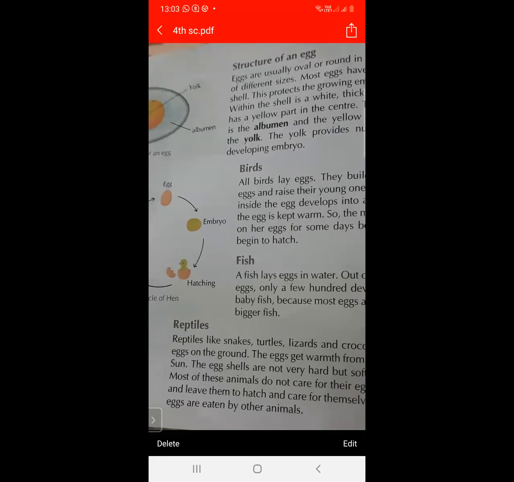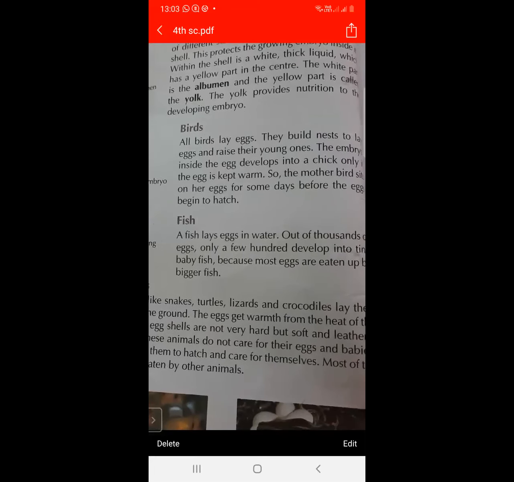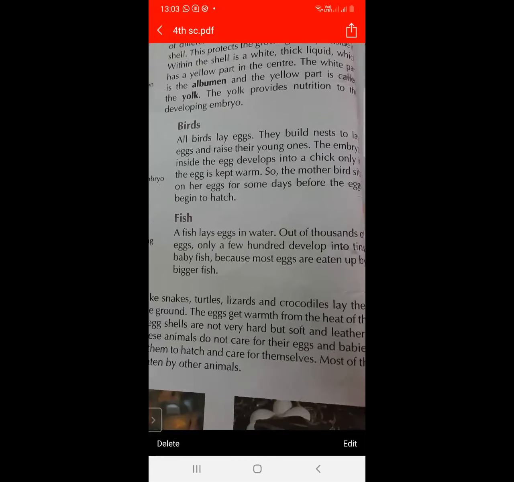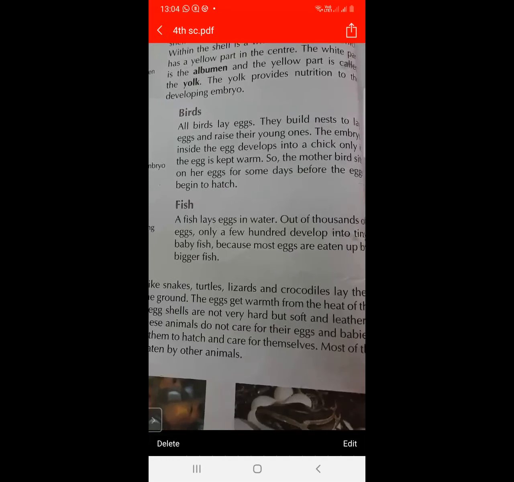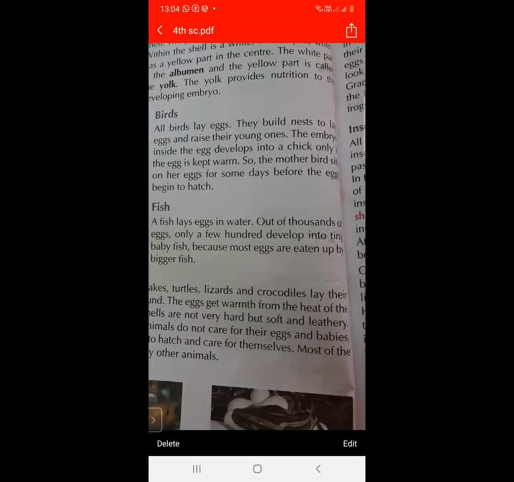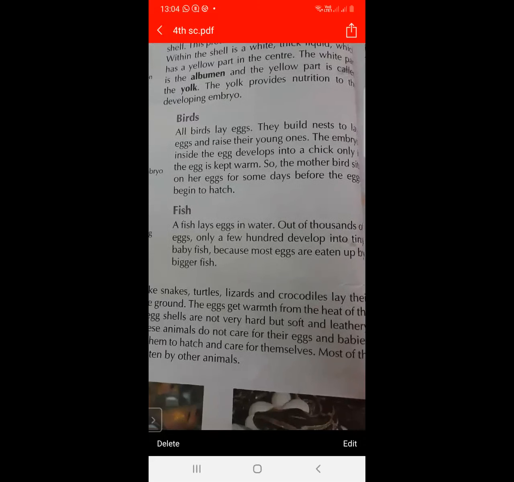Next is about the birds. All birds lay eggs. They build nests to lay eggs and they raise their young ones. The embryo inside the egg develops into a chick only if the egg is kept warm, and the mother bird sits on the egg for some days before the egg begins to hatch.